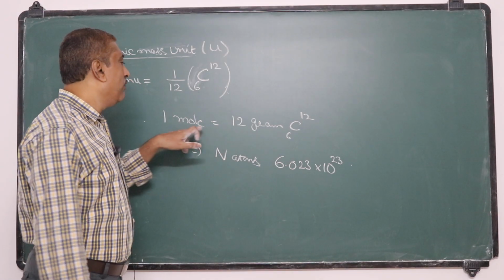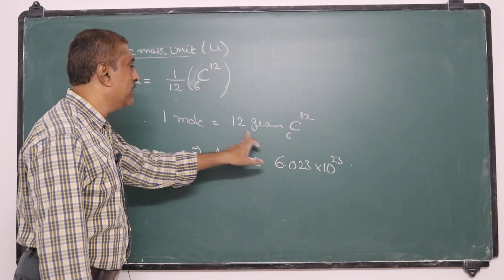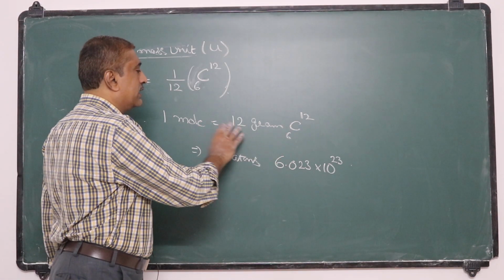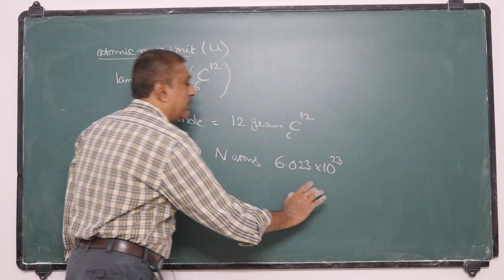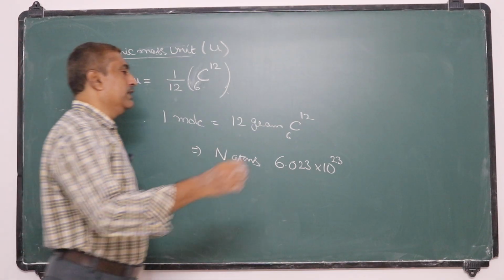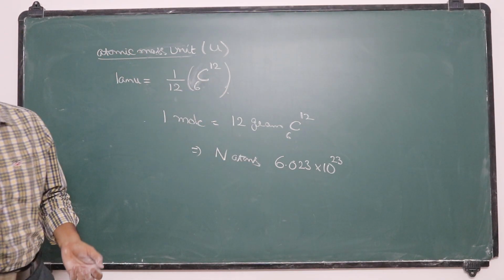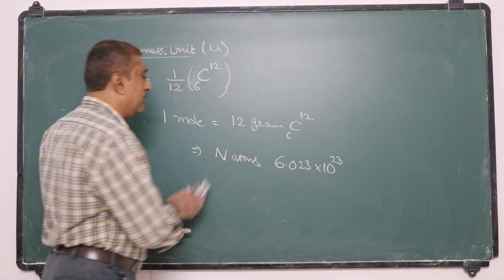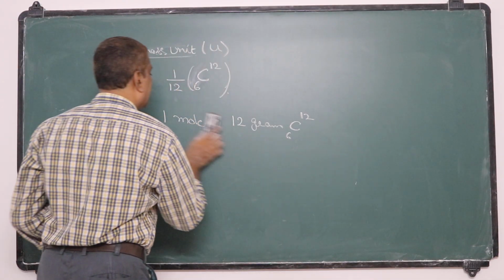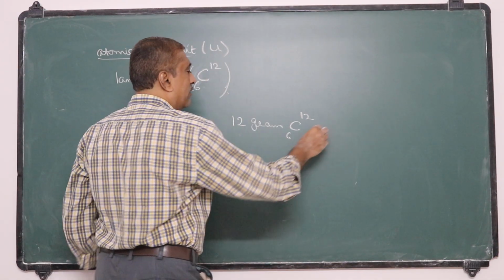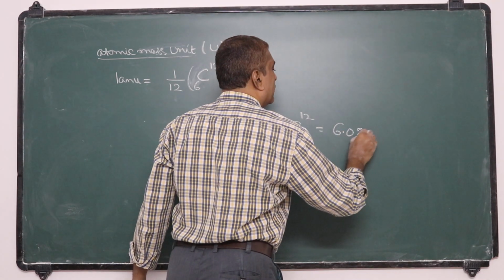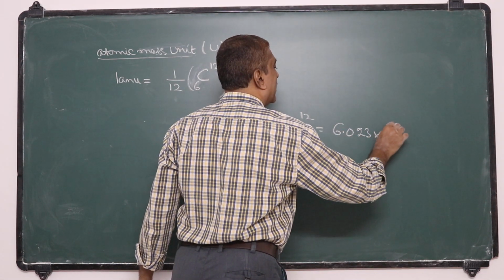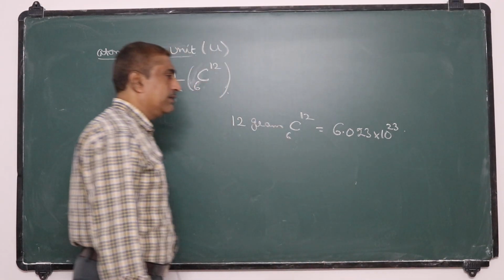That means 1 mole, which is 12 gram of C-12, consists of N atoms. So we can define the mass of one atom as 12 by N, where N is 6.023 times 10 power 23 atoms.